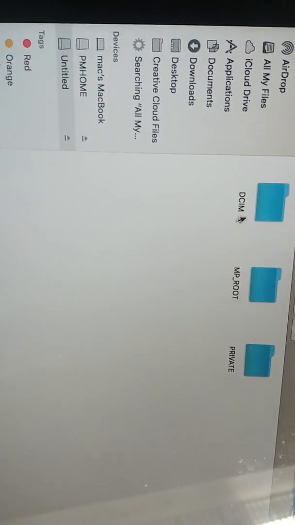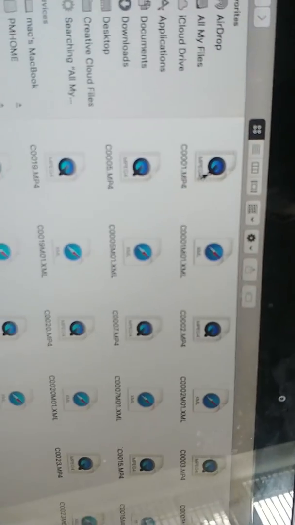See it? Press the untitled and then come right here. Now let's check which one. See that is definitely not that one, but go to private, M4 root, and then here on clip, press that one.